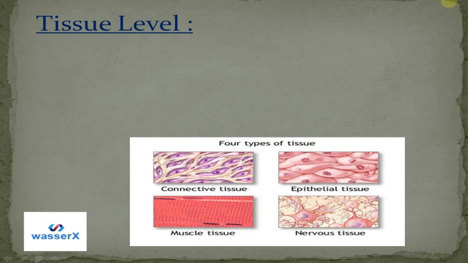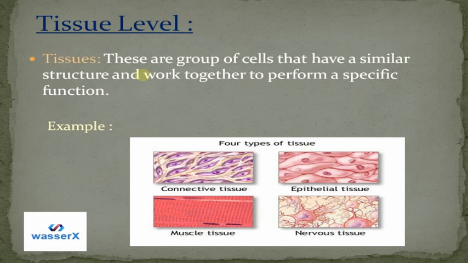Now, what is the organization at tissue level? So these are the different types of tissue. As you can see, connective tissue, which connects two things, epithelial tissue, muscle tissue and nervous tissue. So we can understand that tissues are groups of cells that have a similar structure and work together to perform specific functions.